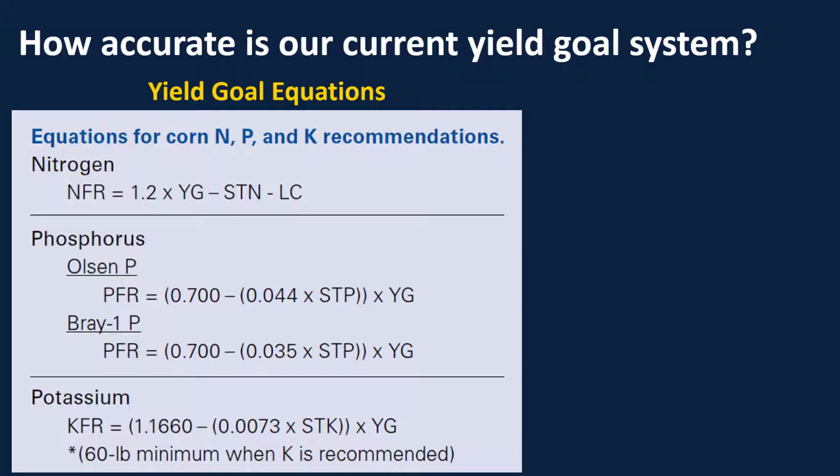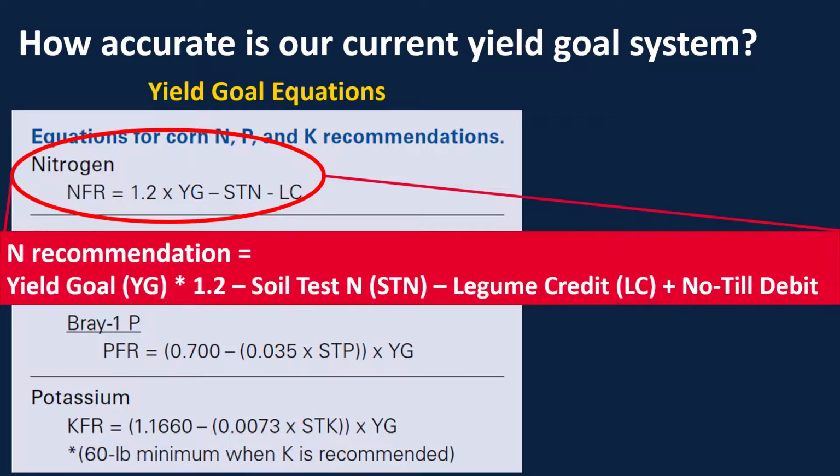You've already seen part of it, but just as a review, this is our nitrogen fertilizer recommendation system. In order to determine the recommendation, we take our yield goal, multiply it by 1.2, subtract our soil test nitrogen value, subtract our legume credit, and add a no-till debit of 30 pounds per acre if we're using no-till. So this is the equation that we use for our recommendation system.